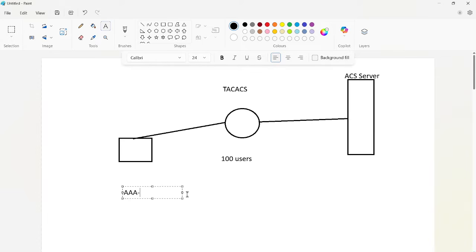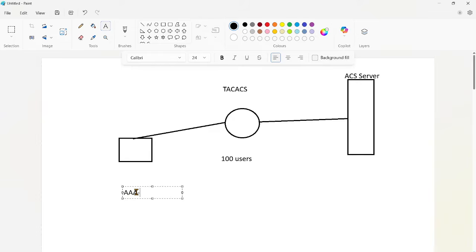The first A is authentication, which tells who you are, and the second is authorization, which covers what type of commands you can use in the router and what type of access you have after logging into the router.